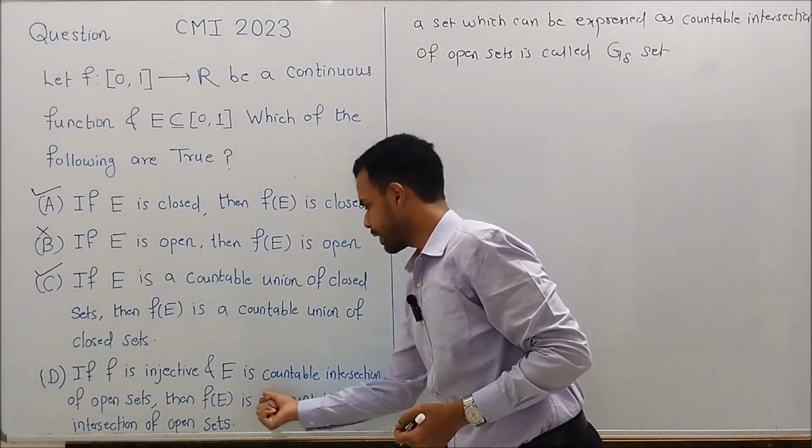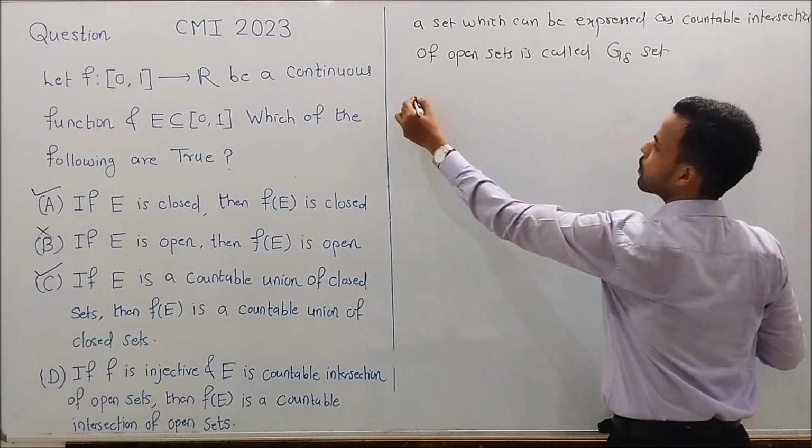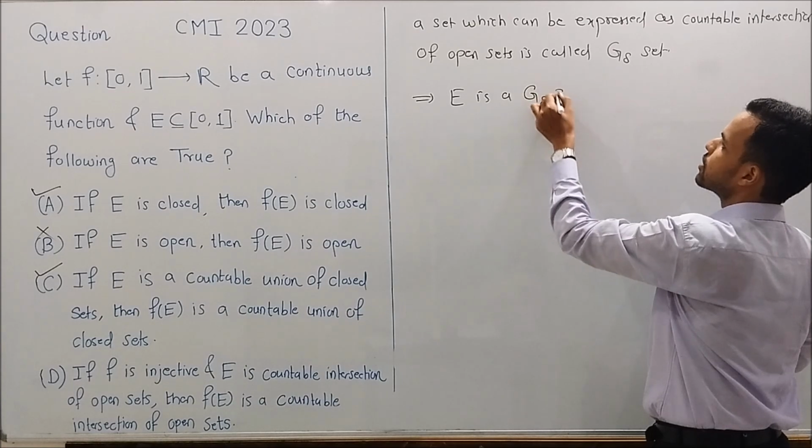Here it is given that E is a countable intersection of open sets. So from this we have E is a G delta set.